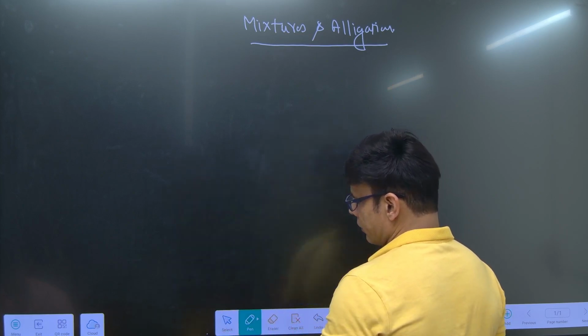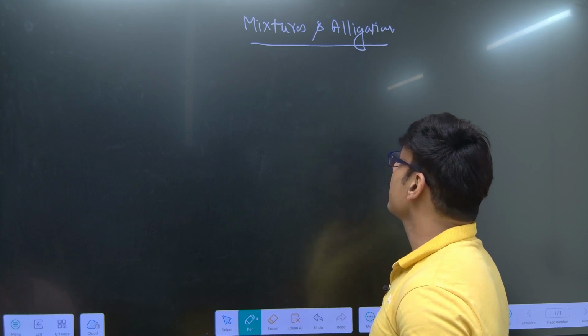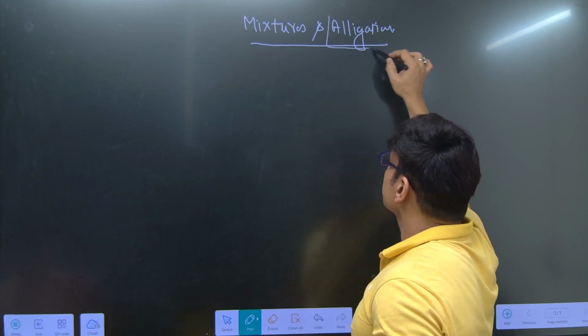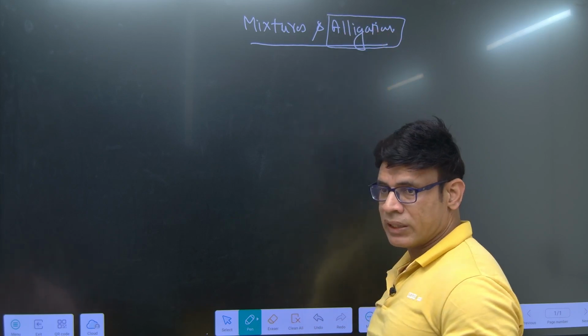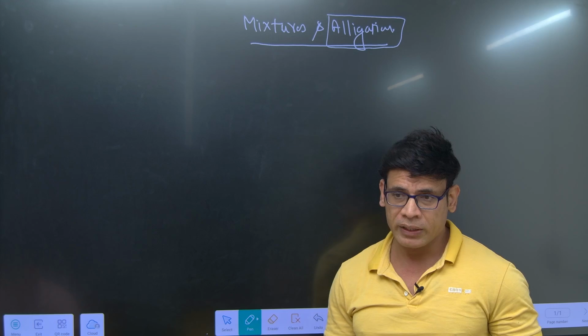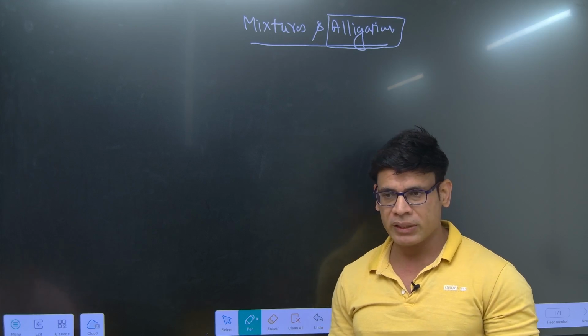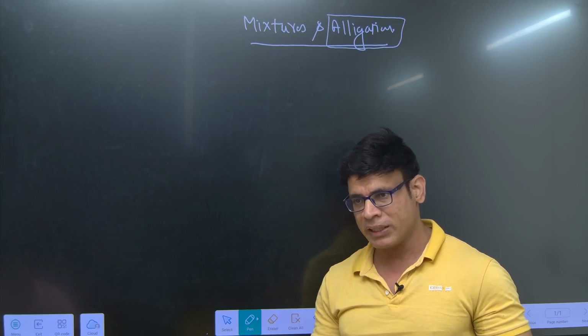Okay, let's try to understand what mixtures and alligation are. Since alligation we have already done in weighted average as well as average speed. Average speed, weighted average, and alligation. Actually, everything comes from alligation only.